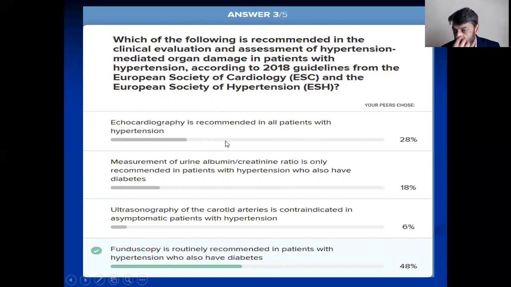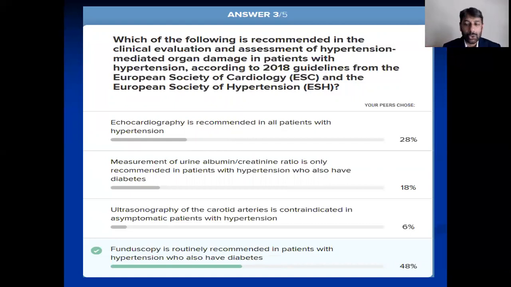Now, is echocardiography recommended in all patients with hypertension? No, it's not recommended for all patients. It is recommended if your patient has evidence of heart failure or LV dysfunction, on clinical judgment, such as evidence of HFrEF or HFpEF, or if you want to judge left ventricular hypertrophy, assuming this is prolonged hypertension and the LVH assessment is going to have an impact on your management. Then echo. So echocardiography is not indicated for all hypertensive patients.